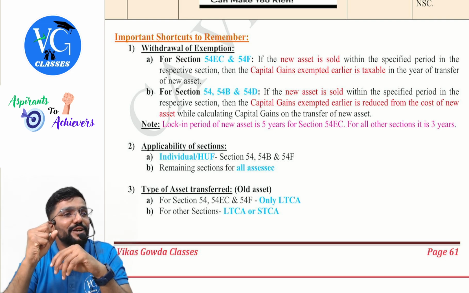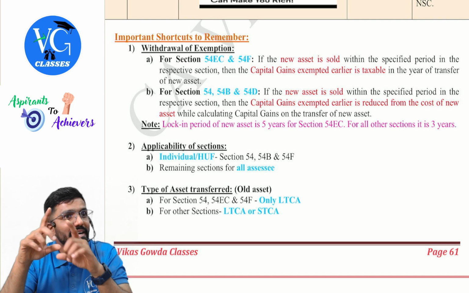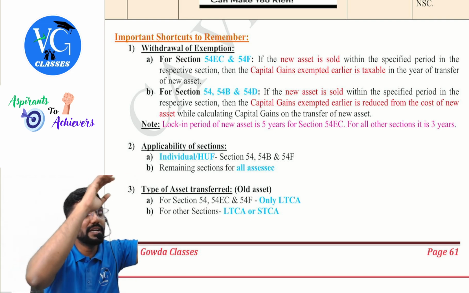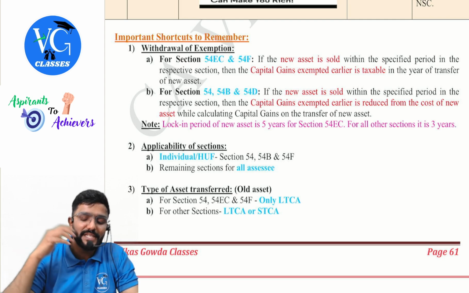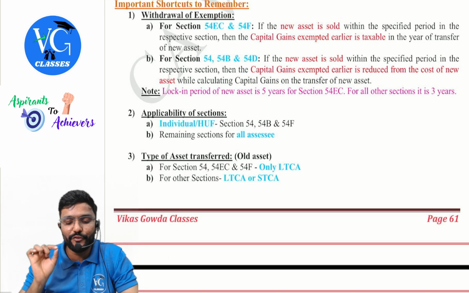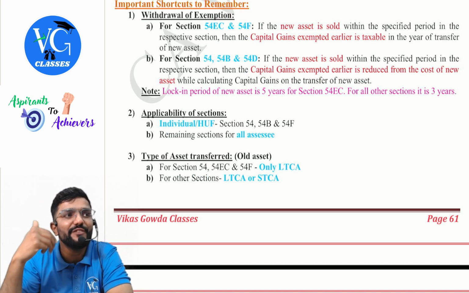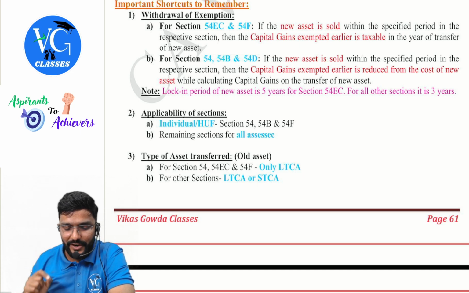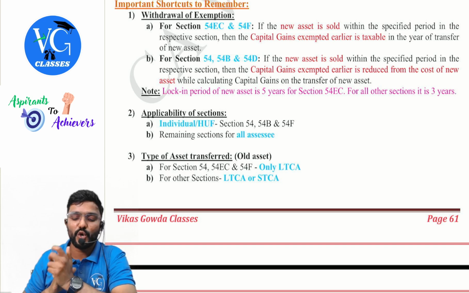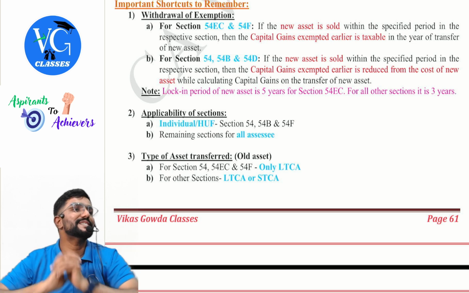So in the year of transfer of new asset, there will be two gains. One gain on the transfer of new asset and another is whatever exemption you have claimed earlier will now become taxable for you. Okay, sir. For other sections, for 54B and 54D, you have to hold the new asset at least for 3 years. What if I have transferred it? If the new asset is sold within the specified period in the respective section, then the capital gains exempted earlier is reduced from cost of new asset while calculating the capital gains on the transfer of new asset.